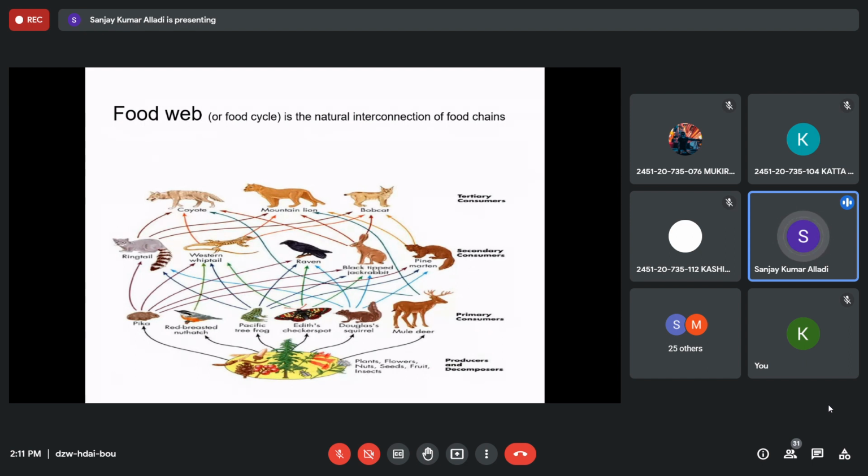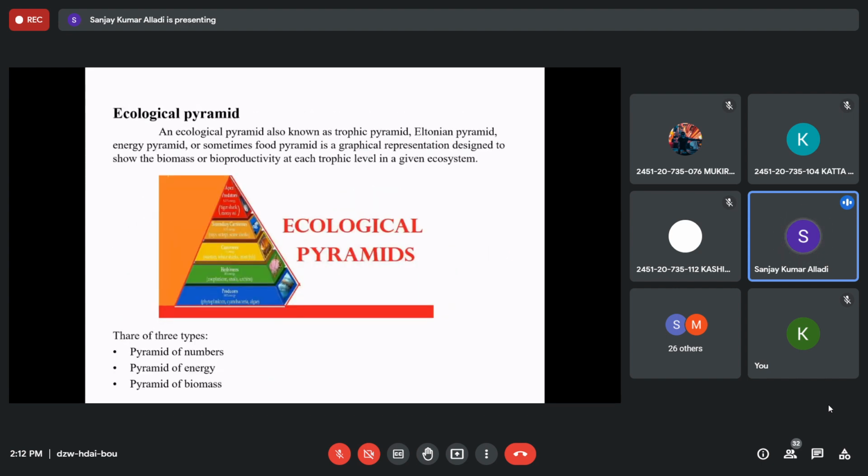Then what is an ecological pyramid? It is the graphical or pictorial representation of the biomass or bioproductivity of an ecosystem, right? It is called an ecological pyramid. These are also known as trophic pyramids or Eltonian pyramids, developed by Elton. Energy pyramids are sometimes called food pyramids. So this is a graphical representation or design to show the biomass or bioproductivity at each trophic level or food level in a given ecosystem, called an ecological pyramid.